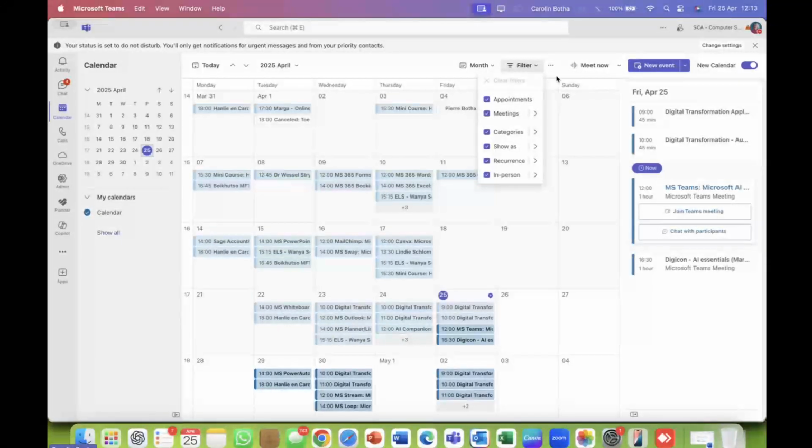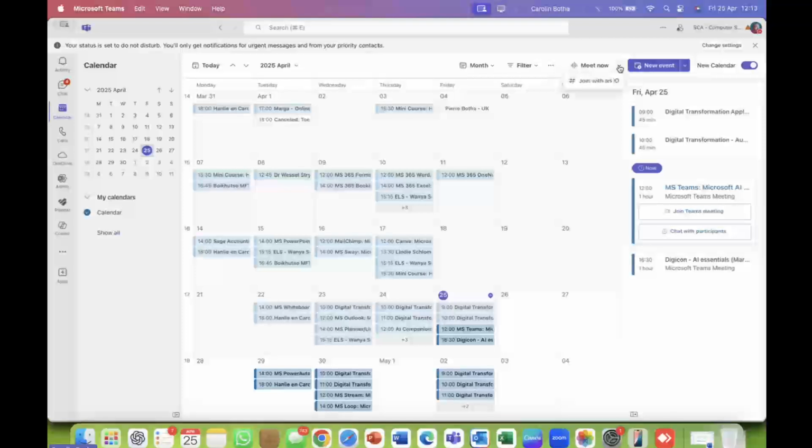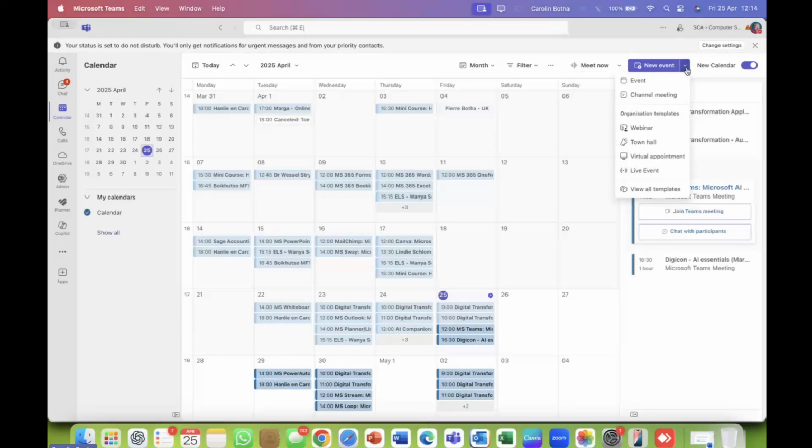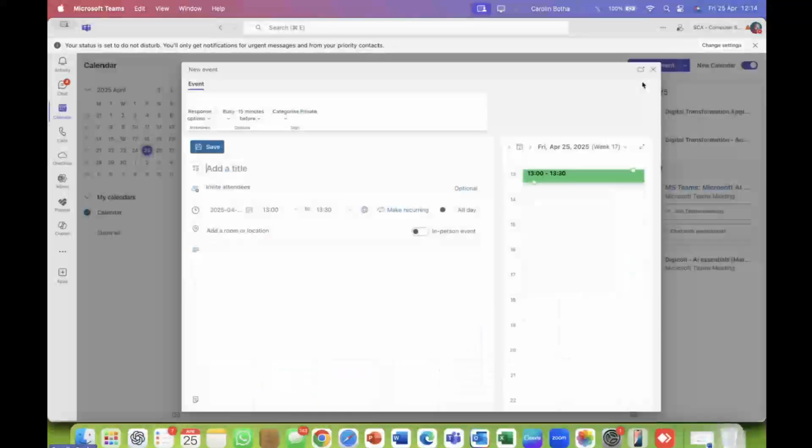You can also go to Microsoft Teams, go to calendar, and click on Meet Now. Meet Now will open Teams immediately and give you a link that you can copy, WhatsApp or email to a colleague or a friend or client, and they can hop onto this call just like that. But what we usually do is click on this drop-down arrow and schedule an event. So there it is.